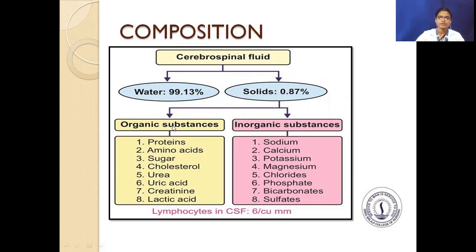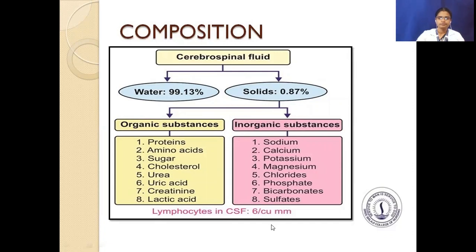In organic substances, first one is proteins, amino acids, sugar, cholesterol, urea, uric acid, creatinine, and lactic acid. In inorganic substances, sodium, calcium, potassium, magnesium, chlorides, phosphates, bicarbonates, and sulfates are there. And lymphocytes in CSF is 6 per cubic millimeter. These are all the basic composition of the cerebrospinal fluid.